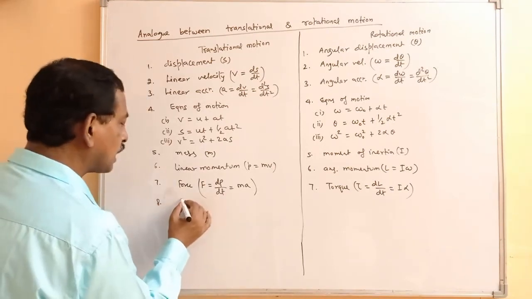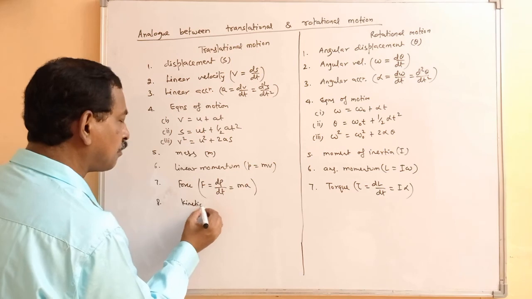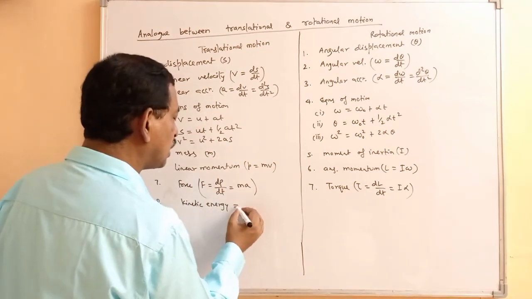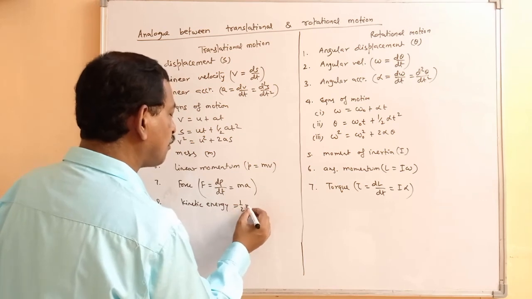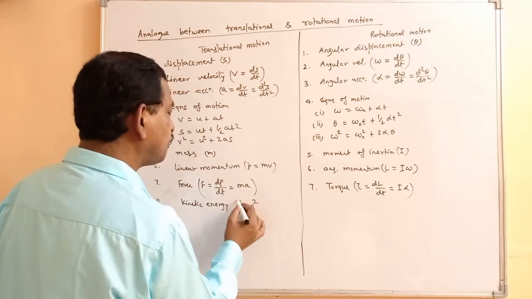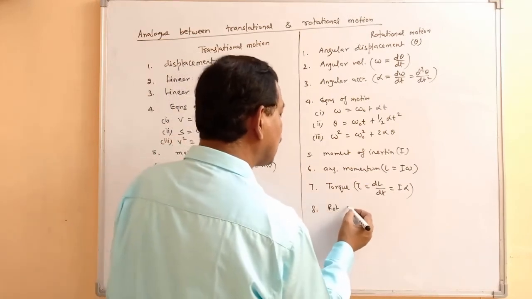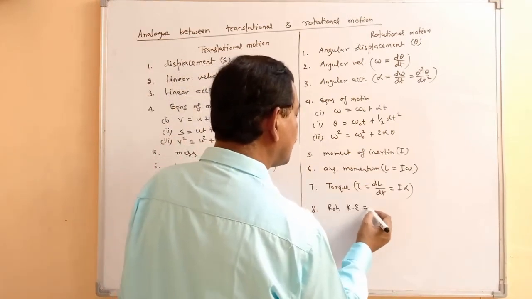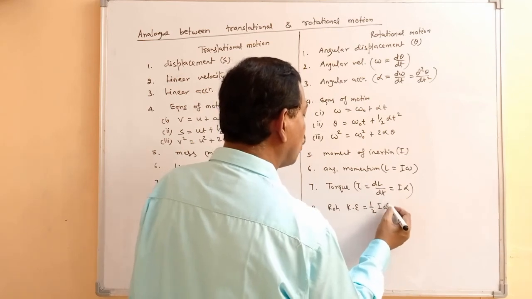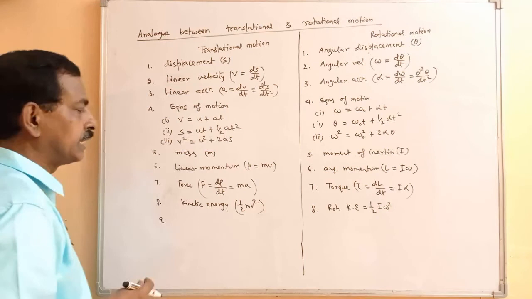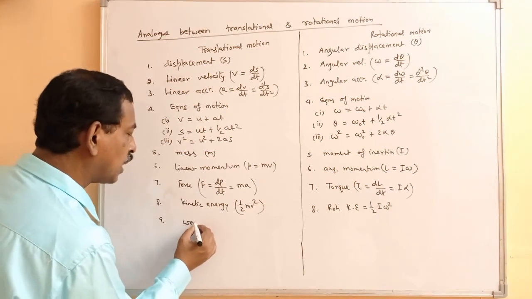Next is kinetic energy. So kinetic energy is half mv square. Here it will be rotational kinetic energy, that will be half I omega square. Another term which we can get is work done.